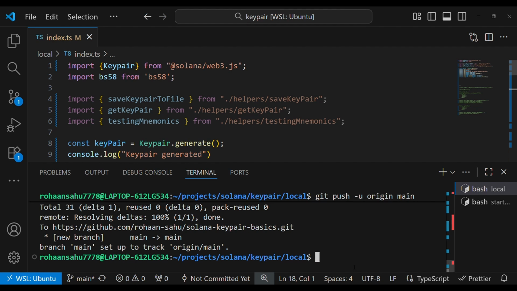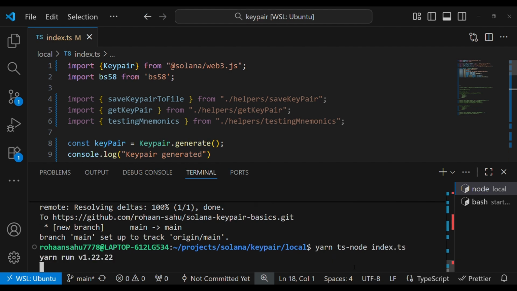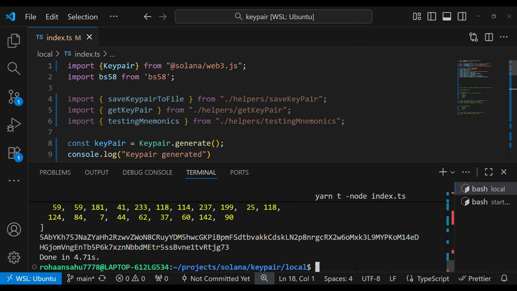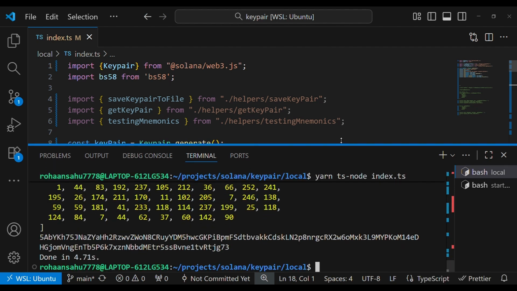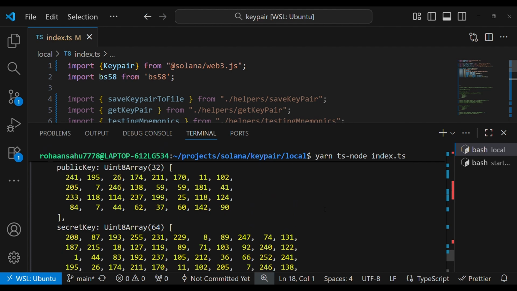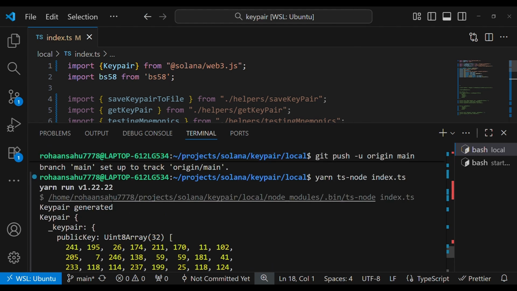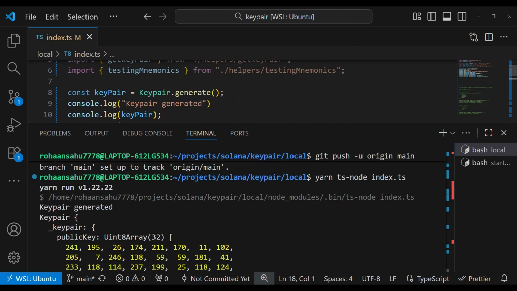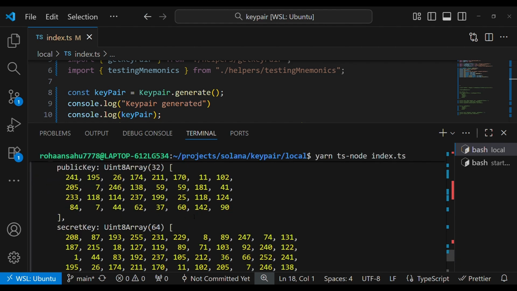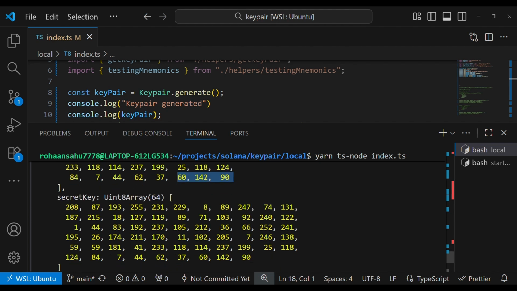We'll do a yarn ts-node, and hopefully it runs. Yeah, so we see the first line here, key pair generated, and then we see the key pair as we had seen last time, 60 142 90, and 60 142 90 at the end of the secret key as well, matching.